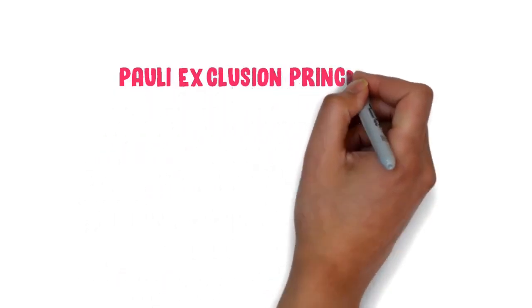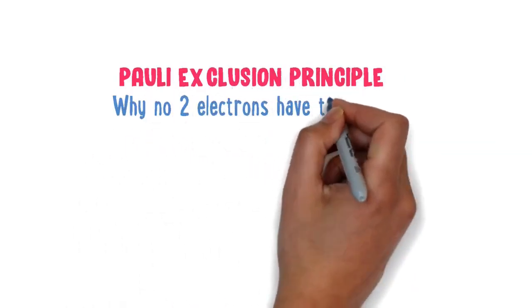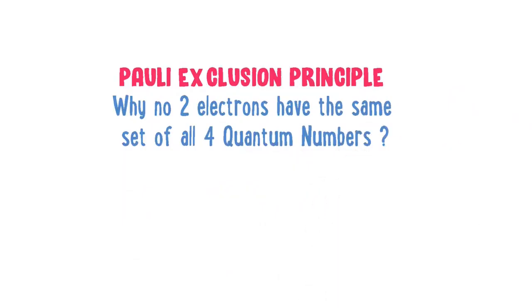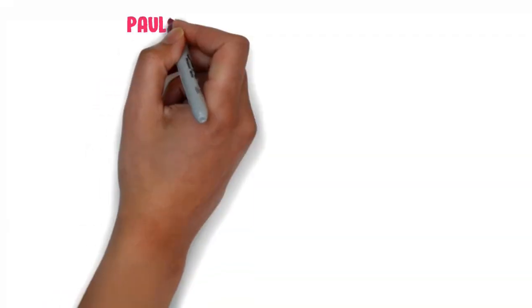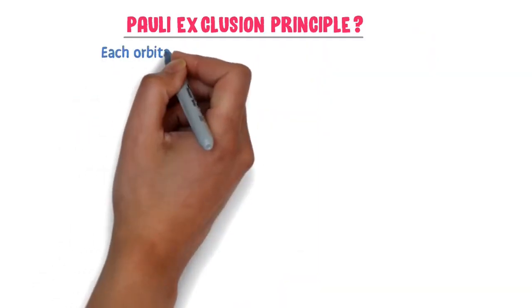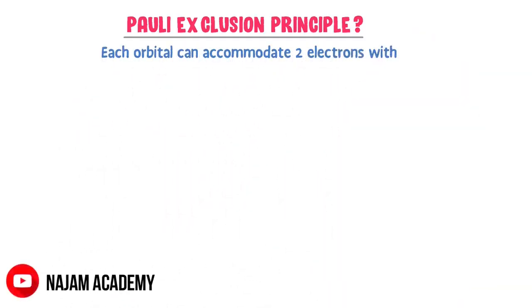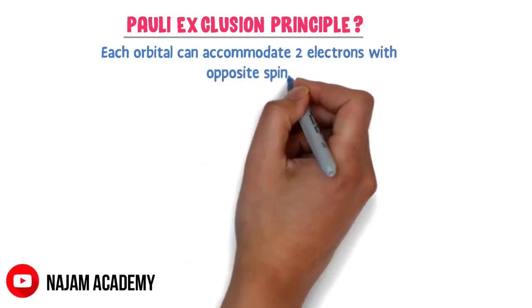Pauli exclusion principle, and why no two electrons have the same set of all four quantum numbers. What is Pauli exclusion principle? Well, it states that each orbital can accommodate only two electrons with opposite spin.